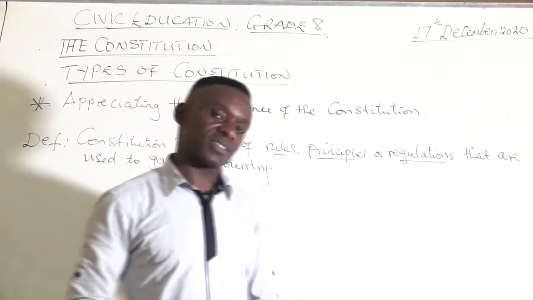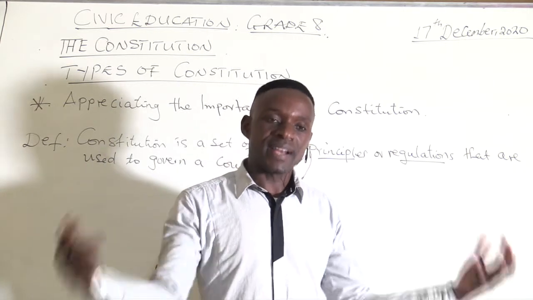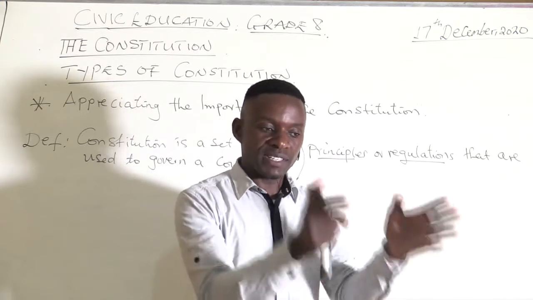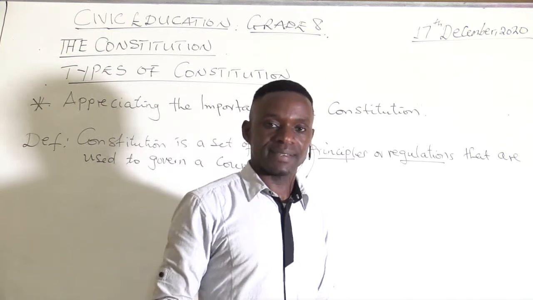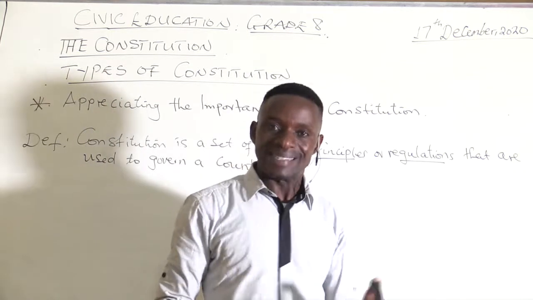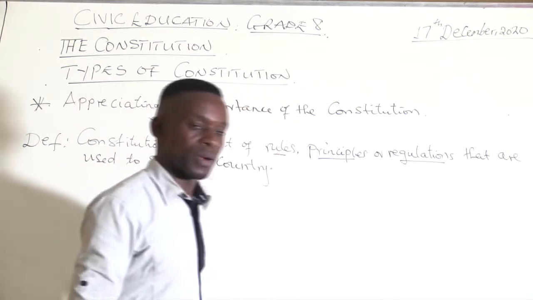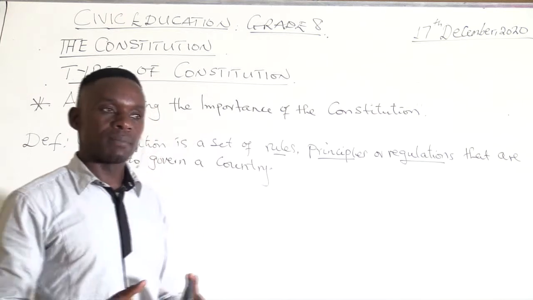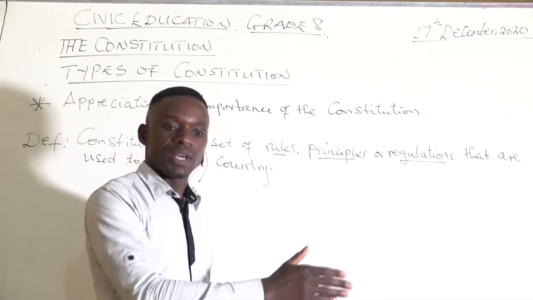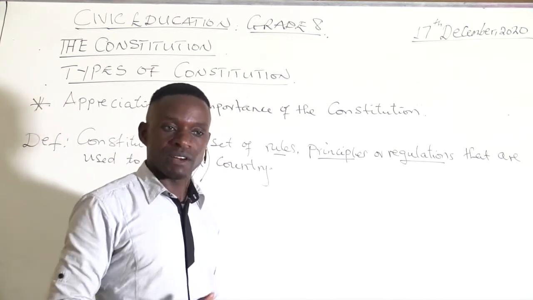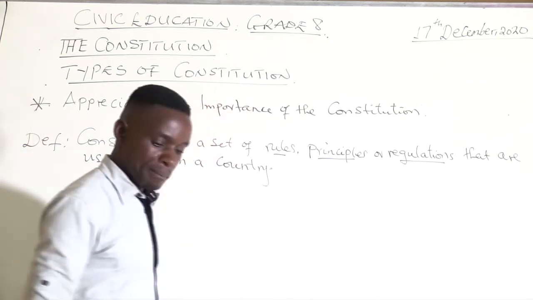Even people who do business have a constitution. Business partners come together to team up. They follow certain regulations: these are our don'ts and these are our do's if we are to succeed in our business. They are being regulated and directed by the rules and the principles. If they do something beyond what the rules are saying, they will not do well, and they will fail at some point.